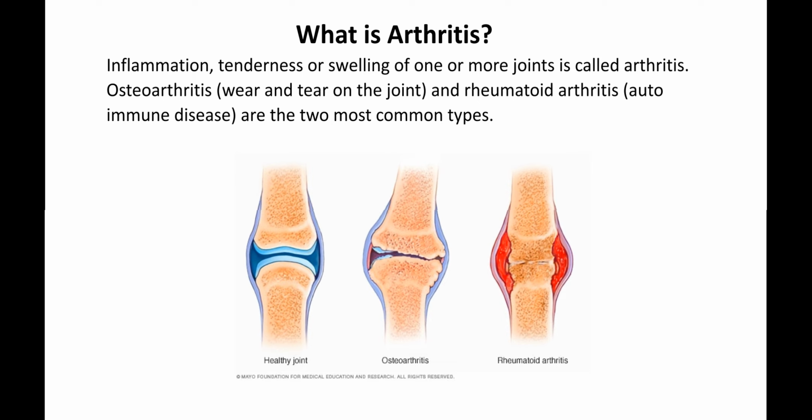Now coming to second, arthritis. Inflammation, tenderness, or swelling of one or more joints is called arthritis. Osteoarthritis, that is wear and tear on the joint, and rheumatoid arthritis, that is an autoimmune disease, are the two most common types of arthritis.